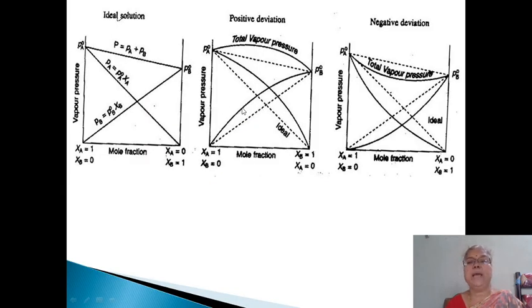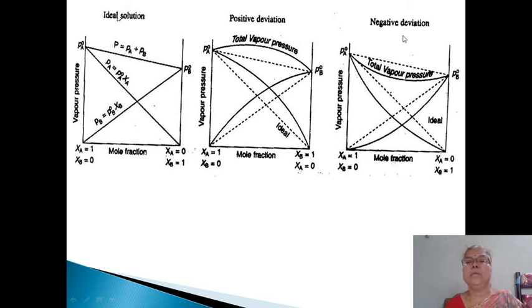Here in this diagram you will clearly understand that when the curve is above the straight line, here this is the straight line, again this one is the straight line, and the curved line here is above the straight line, such deviations are called positive deviation. And here the curved lines are below the straight line, here again below, here again below.